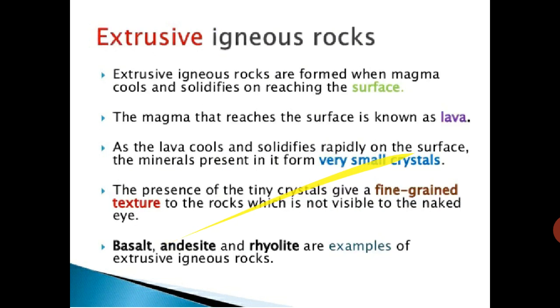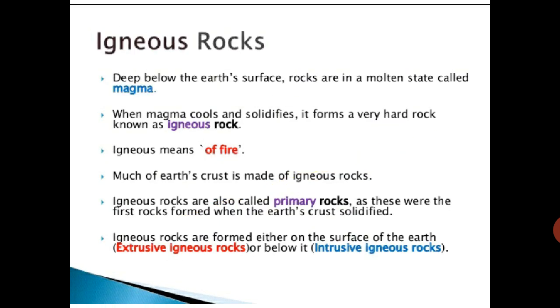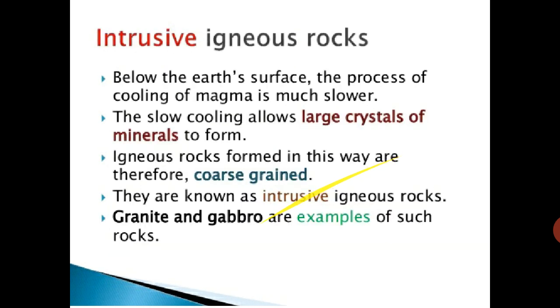So, extrusive and intrusive igneous rock. Extrusive means on the surface of the earth. Igneous rocks formed on the surface of the earth are extrusive igneous rocks, and rocks formed below the surface of the earth are intrusive igneous rocks.